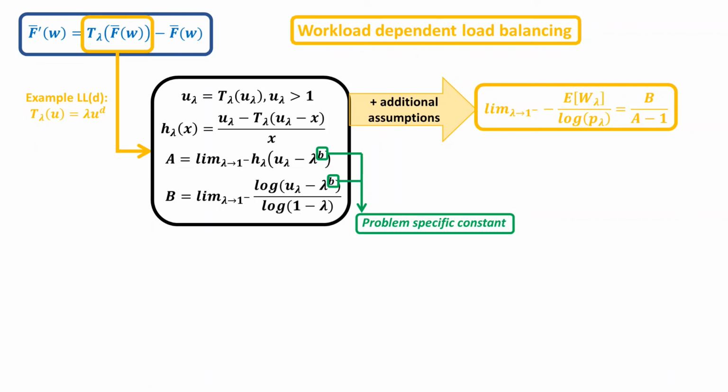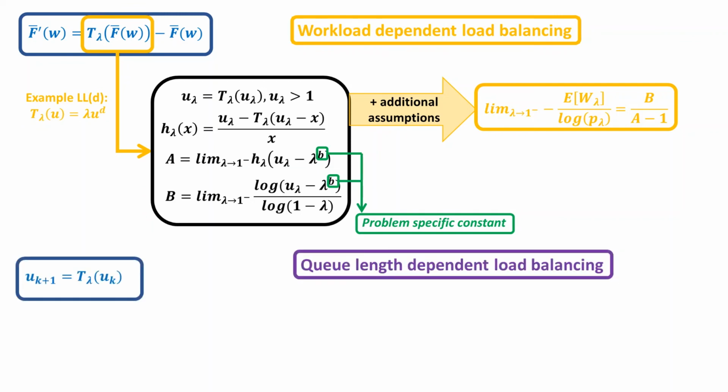We have found that if you consider queue-length dependent load balancing policies like SQD rather than LLD or SQDK rather than LLDK, you can obtain very similar results. If we denote by U_k the probability that the cavity queue has k or more jobs, we find that U_{k+1} equals t lambda of U_k, where t lambda is the same function for the queue length and workload dependent variant of a certain policy.